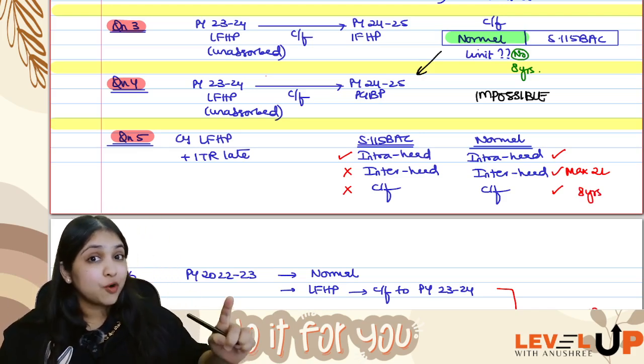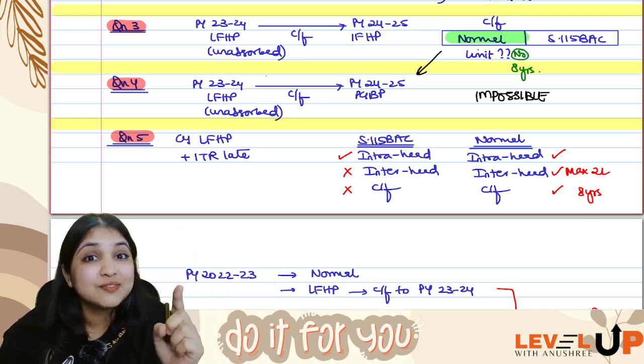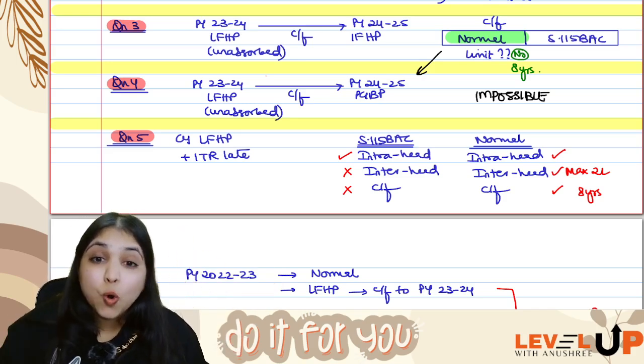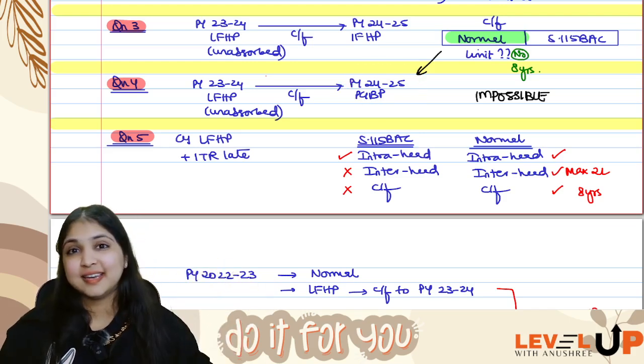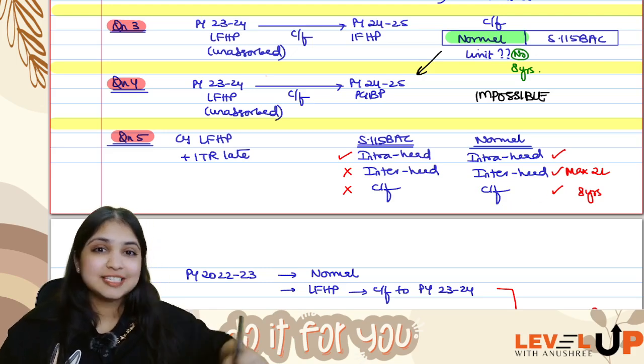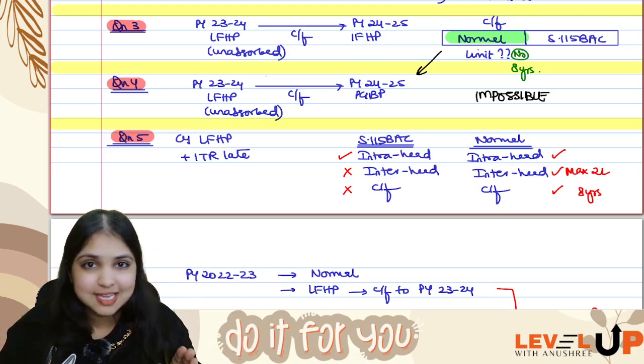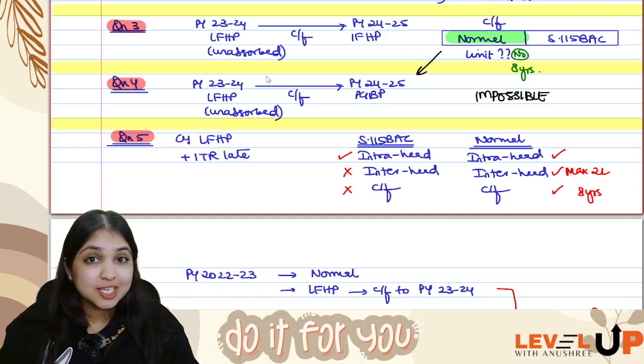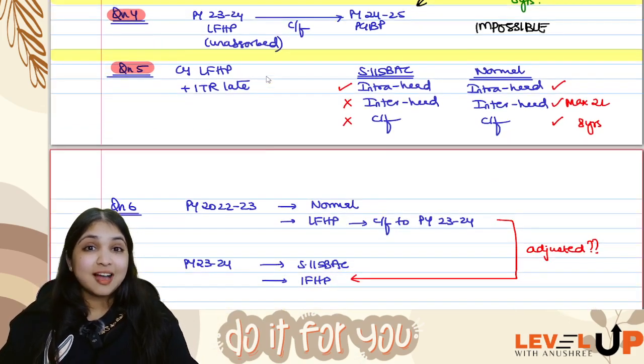But when you carry forward, next year you can adjust against which income? Next year you can adjust only against income from house property. You cannot adjust against other heads in the next year. If you carry forward to the next year, you have to stay within the same head only. Okay, this was my situation 5. Now come to the last situation.